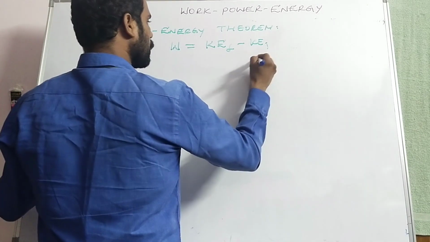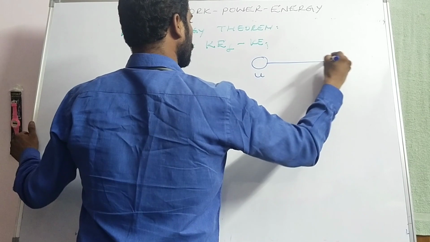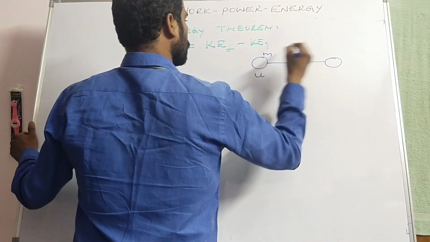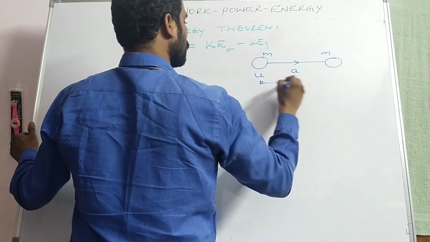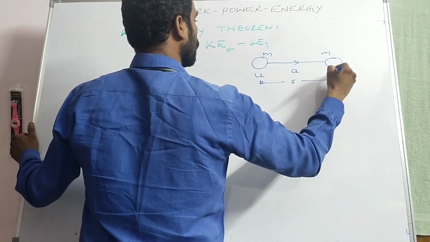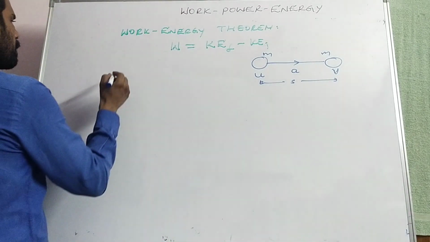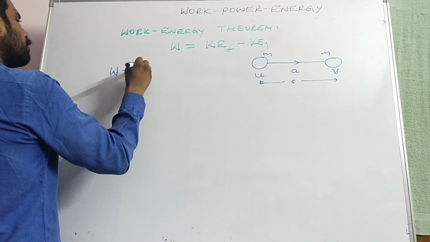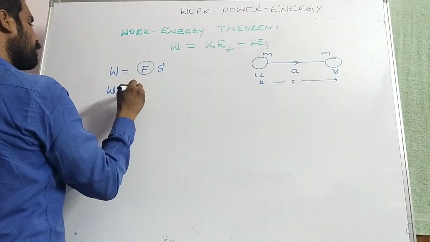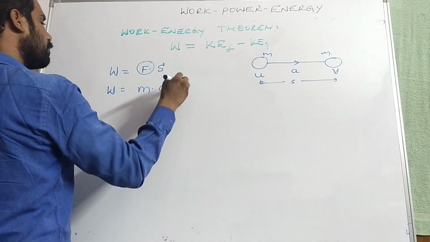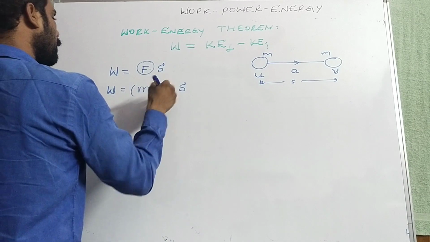Let us consider here is the body. The body is moving with initial velocity u, and after a certain interval of time, getting acceleration a and traveling displacement s, the velocity is v. Work done W is equal to force into displacement. According to Newton's second law, F is m into a, so W is m into a into s.